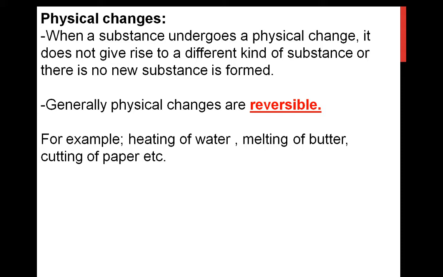Melting of butter: if you keep the melted butter in a refrigerator, you will get solid butter. Cutting of paper: you can stick the paper again, not in the same size or shape, but you can get the paper. After cutting the paper, is there a formation of plastic or metal? No, the paper is as it is. So those are reversible or physical changes.